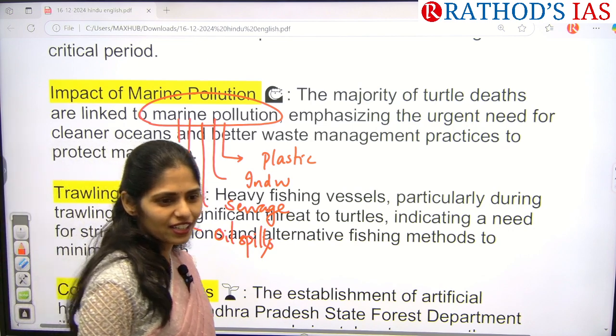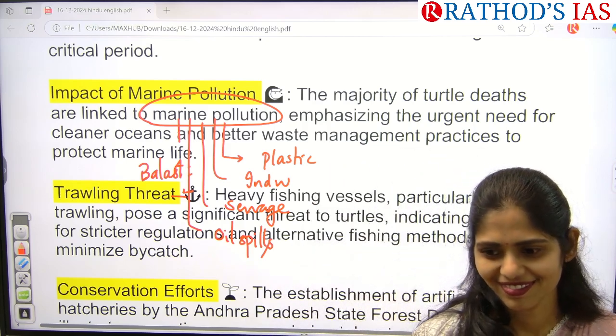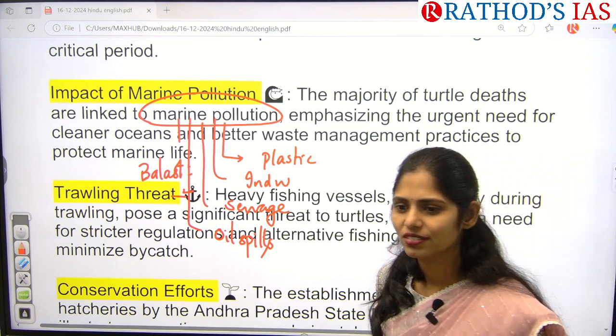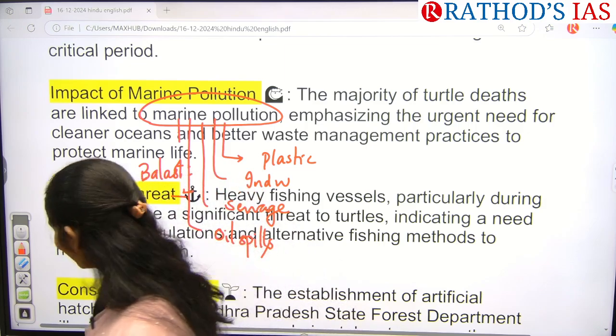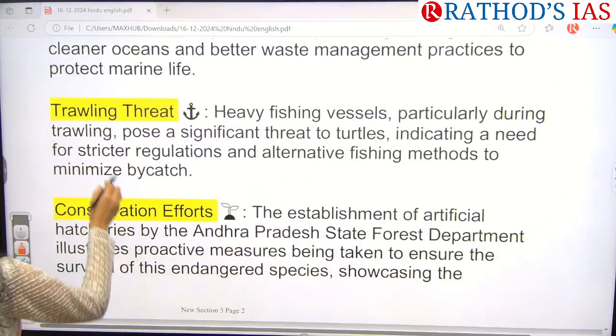Next, is there any convention for this ballast water which is in the news? I said to add it in your environment notes. What is that convention about? Rashmita, you added it in your notes. What is that convention? Very good.